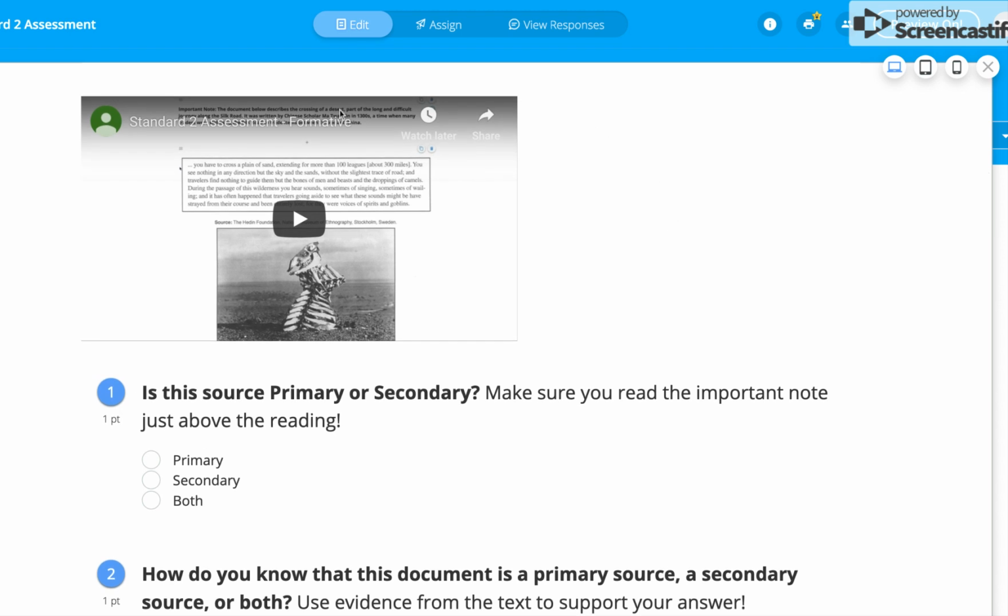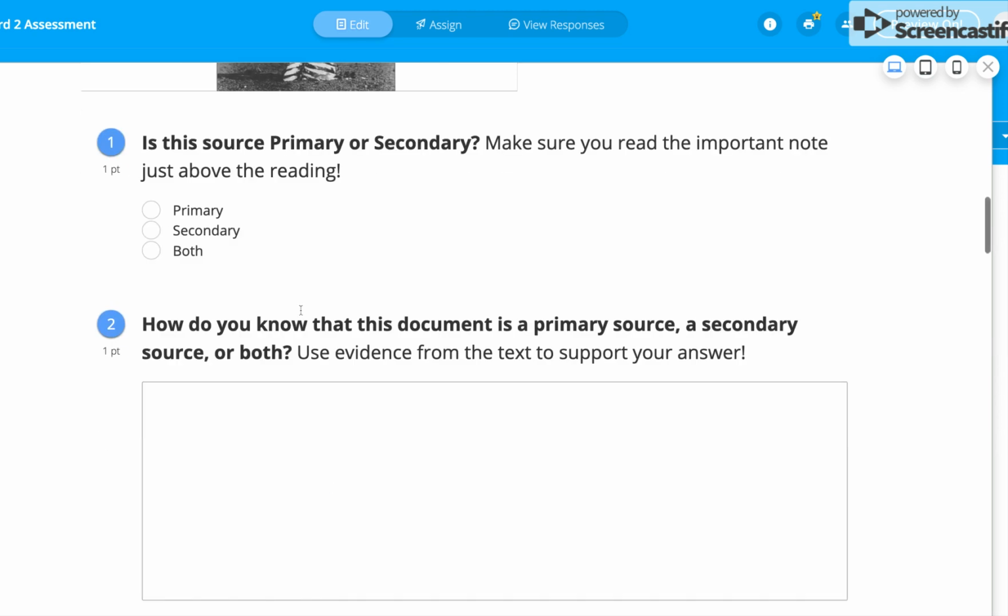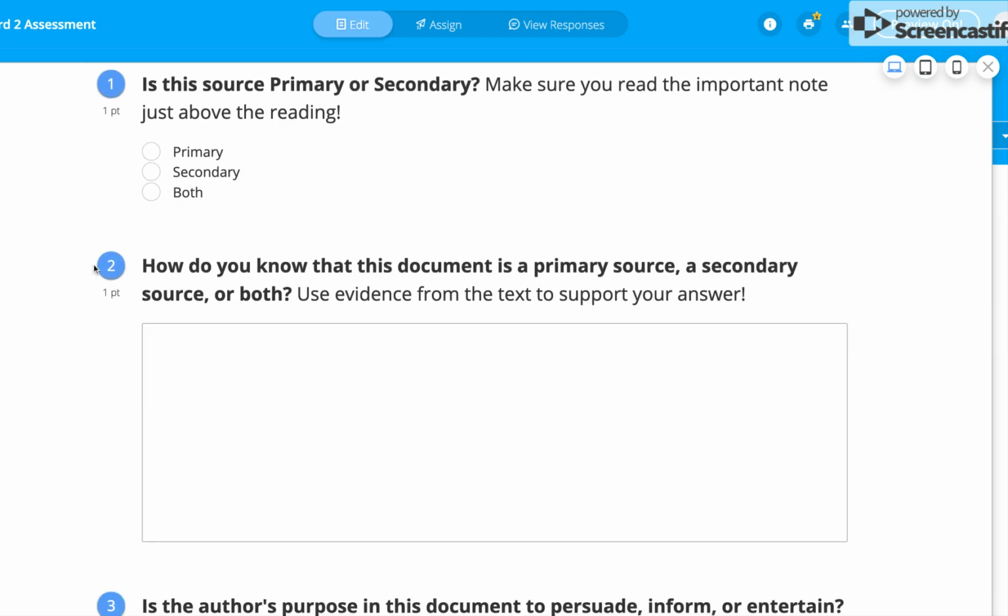Okay. Also, if you do want to watch the video of me reading the document out loud, those are right here for you. Again, those are optional. Now, this is what I really want to point out here. There are questions like this one where it says, how do you know that this document is a primary source, a secondary source, or both? Use evidence from the text to support your answer. Okay, so this is an open-ended question. You have to answer this.